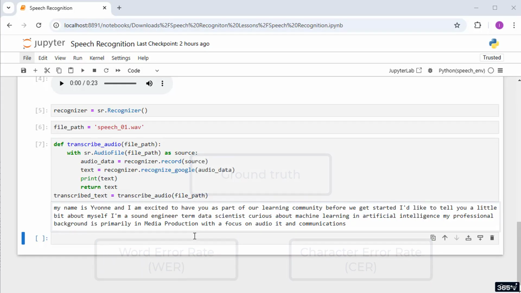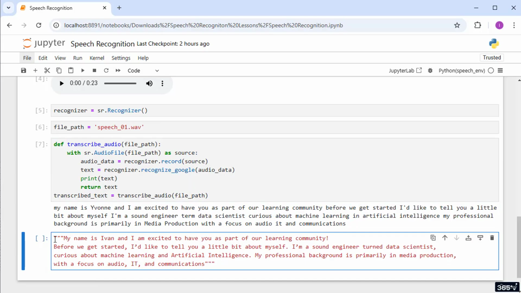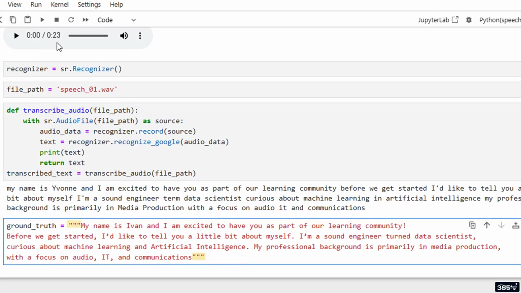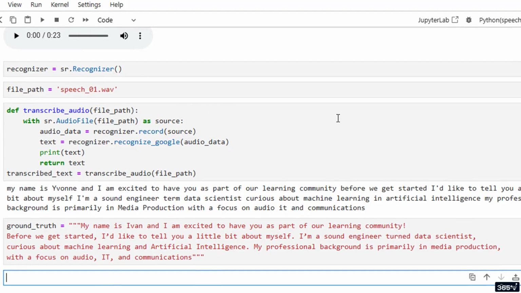I'll assign the original text from the audio file to a new variable, which I'll name appropriately. You can find this text in the attached TXT file from the resource section of this lesson. I'll use triple quotation marks, which allow me to include the entire text block, even if it spans multiple lines or contains special characters. Great!